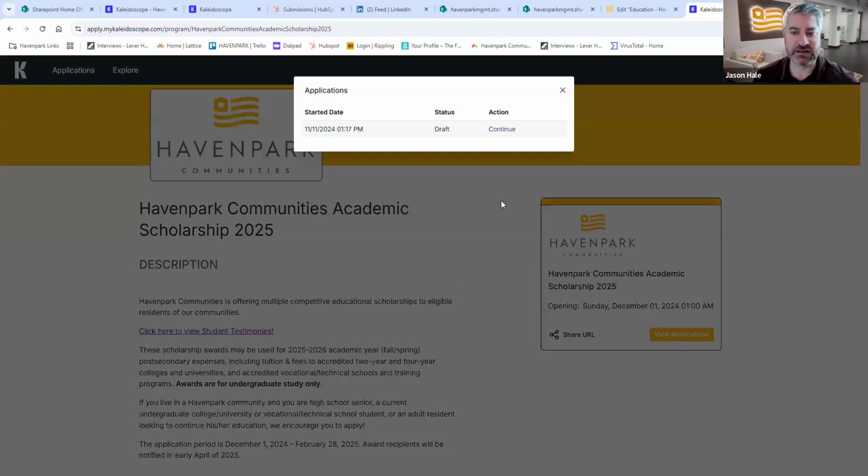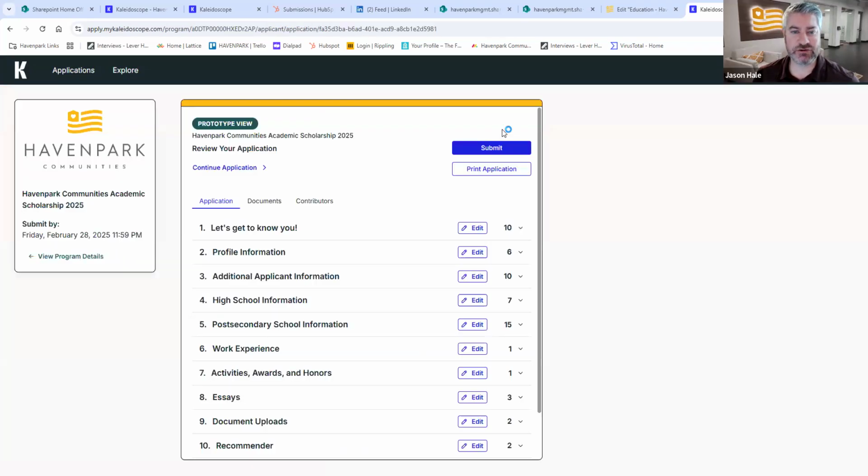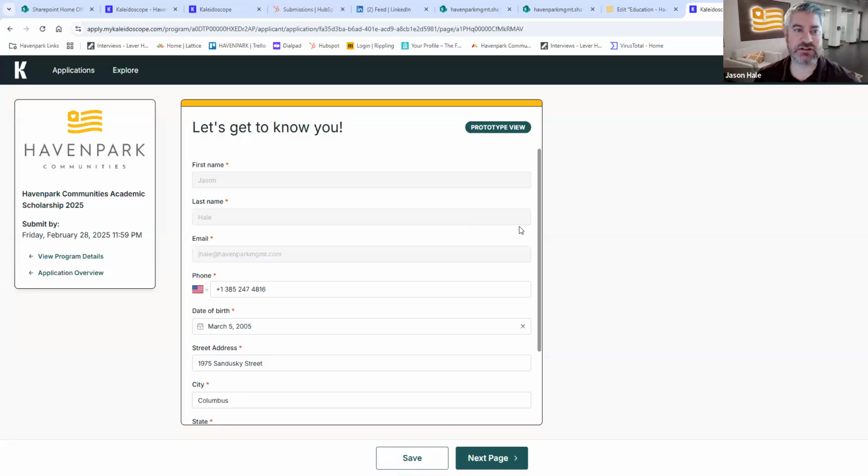Because this is in draft mode, it will look slightly different on my end, but generally you'll have all these sections to complete. I'm just going to go right from the beginning. When you create your application for the very first time, it's going to take you to this page, which generally says, let's get to know you.